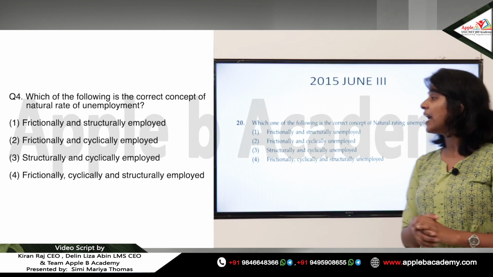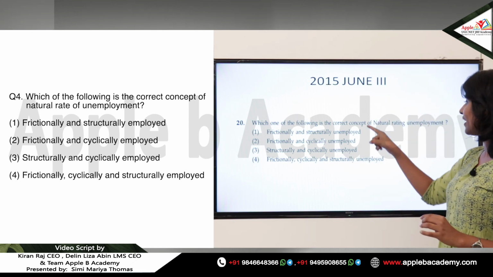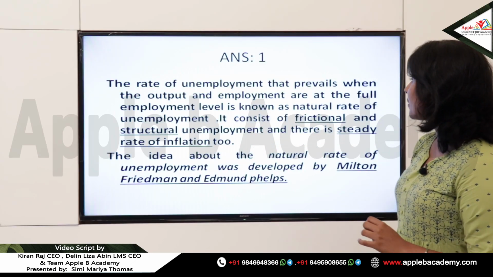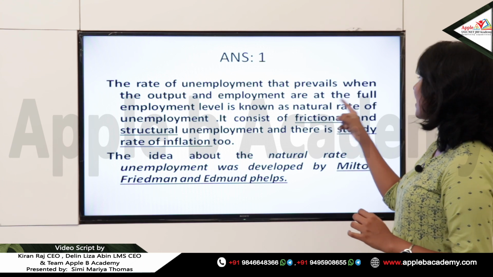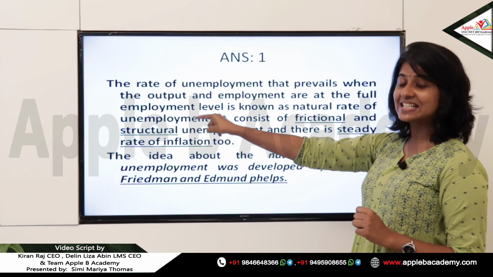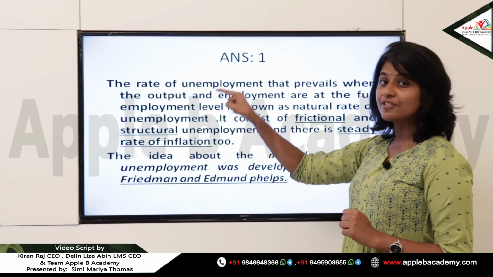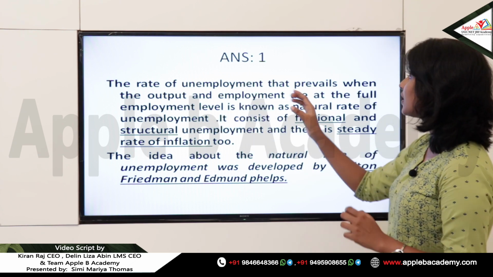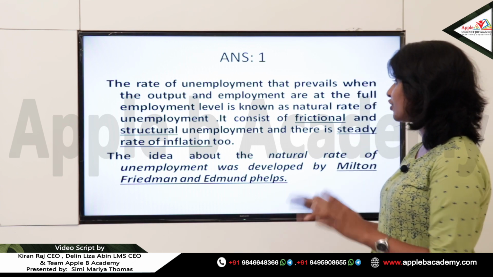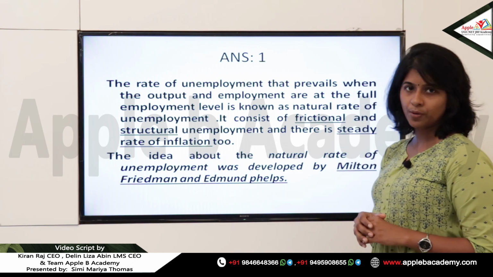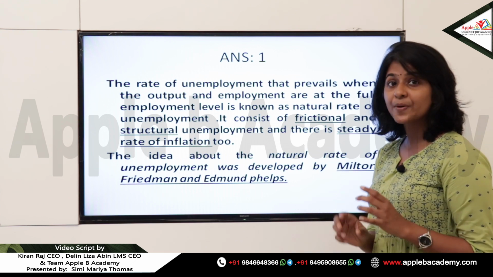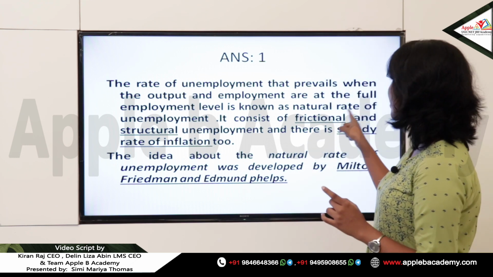are supply side aspects. And the natural rate of unemployment is a combination of frictional and structural unemployment. Okay, so the rate of unemployment that prevails when output and employment are at the full employment level is known as the natural rate of unemployment. So when the economy is at its full potential, or at the full employment level, the rate of unemployment that prevails at that point, even after output and employment are fully employed, is the natural rate of unemployment. Even after output and employment are fully employed, there still prevails a rate of unemployment, and that is the natural rate of unemployment.